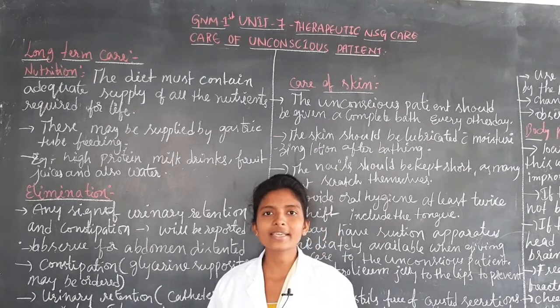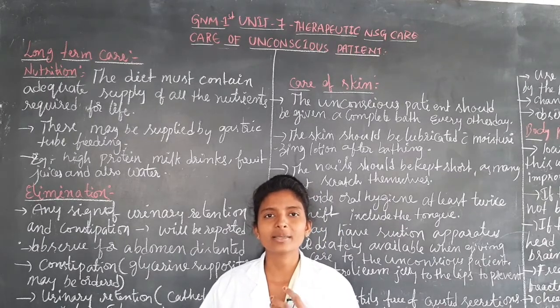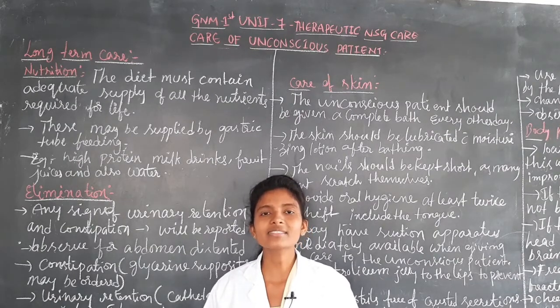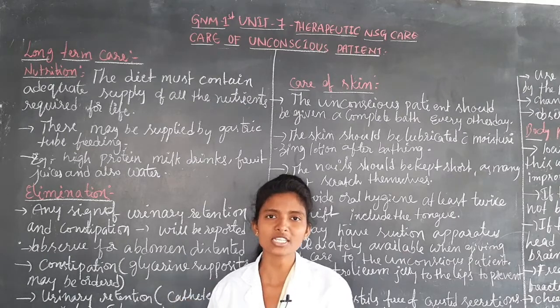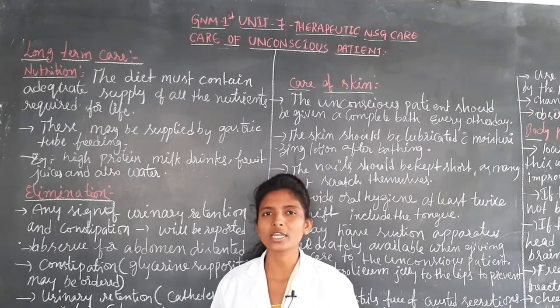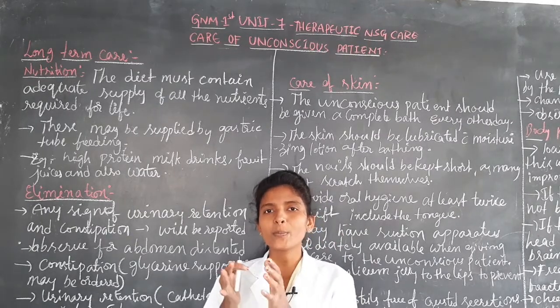And next thing is, keep a hot water bag on the abdomen so that the patient can pass urine automatically. If by applying these things the patient is still not able to pass urine, next drain out the urine. If the patient is able to pass, okay.